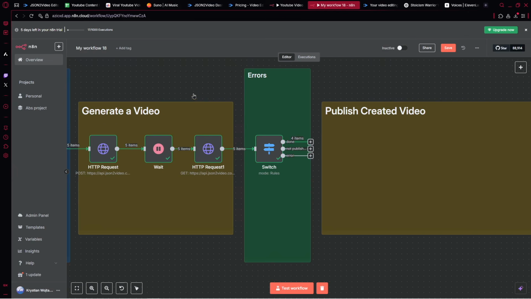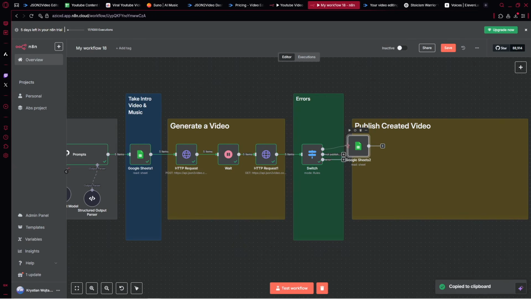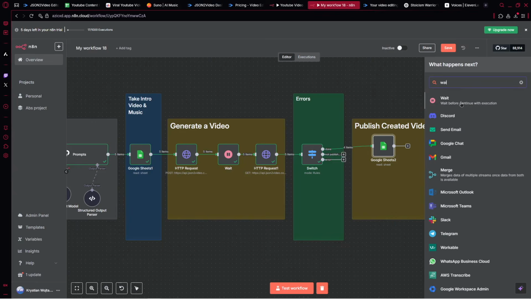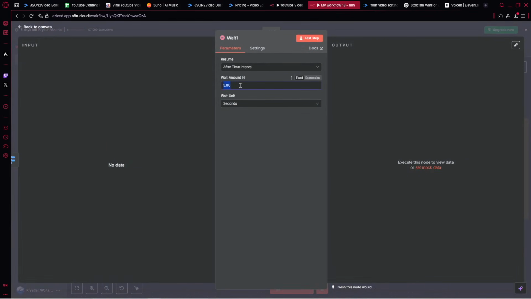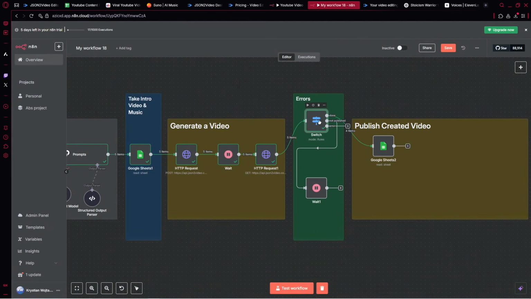So first one, actually we can copy the Google Sheets because we want to get the video from Google Sheets right here. The second one option is not published, and there we would like to actually wait for some time. So here we can add wait right there, and we can specify, let's say, 50 seconds. All right, so it will be here. And the third case is our error. So here, let's actually take this Google Sheets and provide it there and connect it with our switch.